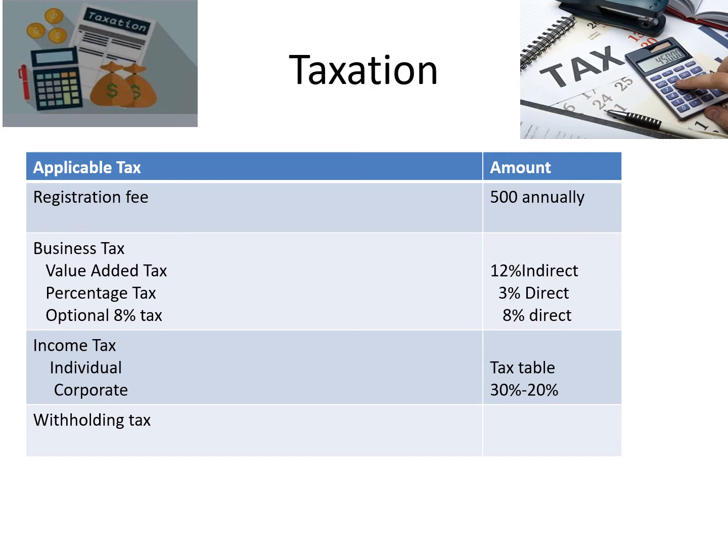So we also have the business tax. Under the business tax, we have value-added tax and percentage tax. But what's the advantage of value-added tax? Value-added tax is indirect because you could also claim all your VATable purchases.